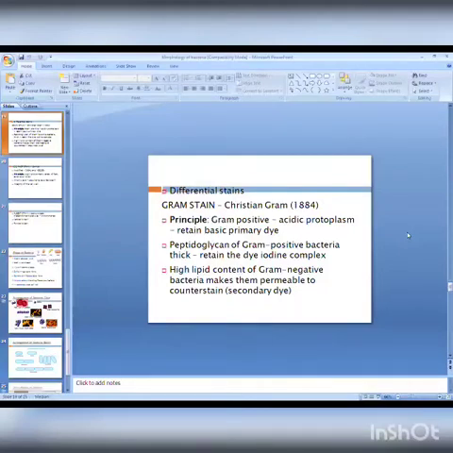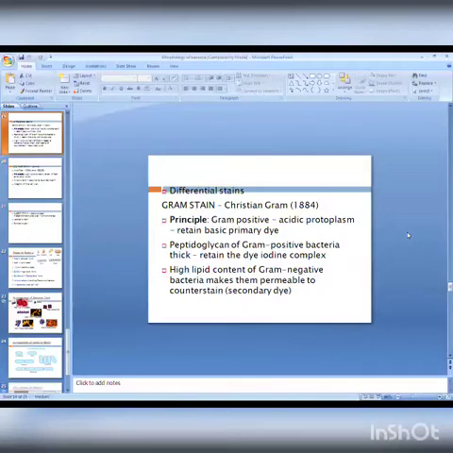Very important. The Gram stain was first suggested by Christian Gram in 1884. Before studying the principle, I will tell you the procedure in short. Prepare a smear from the clinical specimen, air dry it, keep it on the staining rack, and the first step is to apply the primary stain. The primary stain we use is crystal violet, for 1 minute. Next, wash with tap water. Second step, apply Gram's iodine as a mordant for 3 minutes.